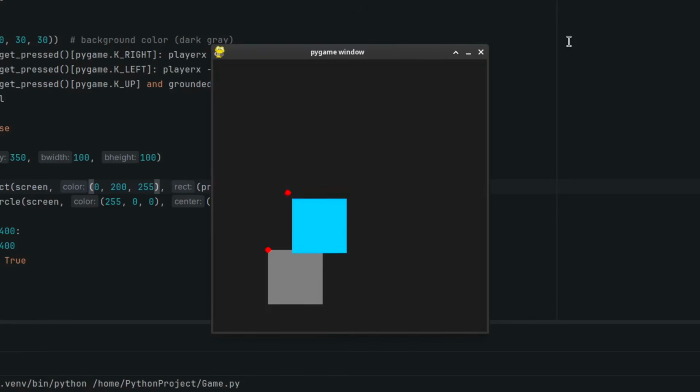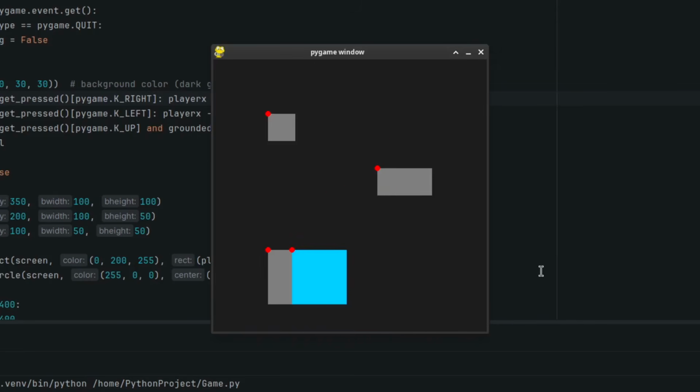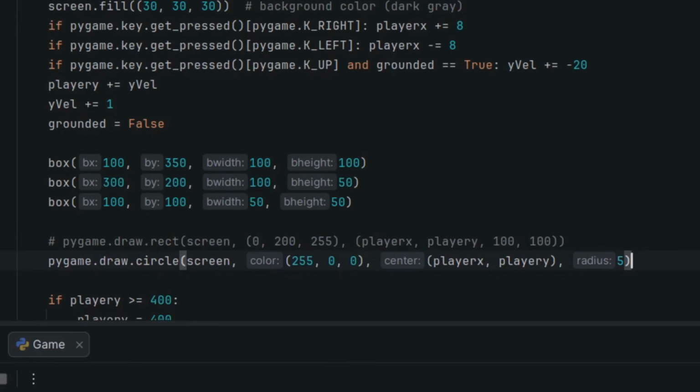Now we just do this on each side, and we got a box. And because it's a function, we can put as many as we want anywhere. You might notice a problem though. I did make you look like a square, but really, you're just this dot. If I remove the square, you can probably see it better.